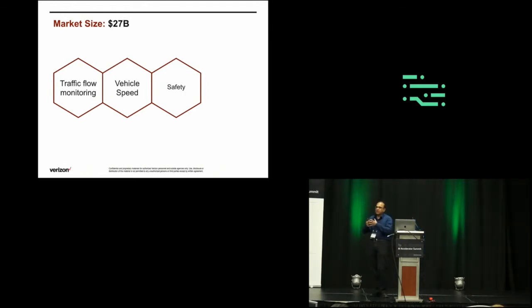congestion. Eventually, the application is that they want to minimize commute hour time and congestion and avoid the fatalities that come with high speed and things like that. The second aspect is the vehicle speed, which contributes highest to the fatalities caused to pedestrians or bicyclists. And the third one is the safety of the pedestrian and the bicyclist.